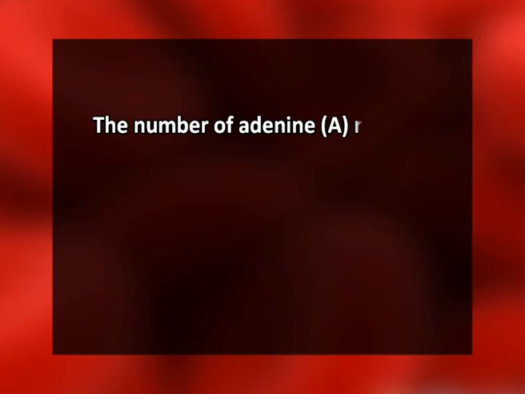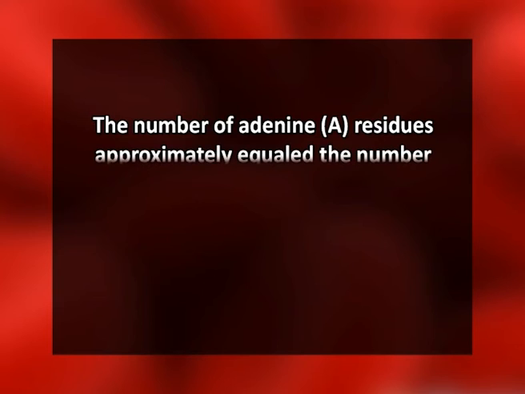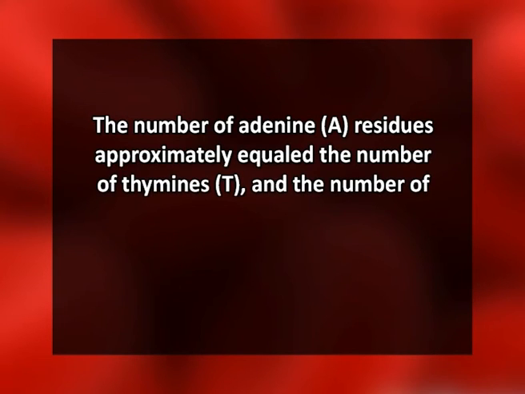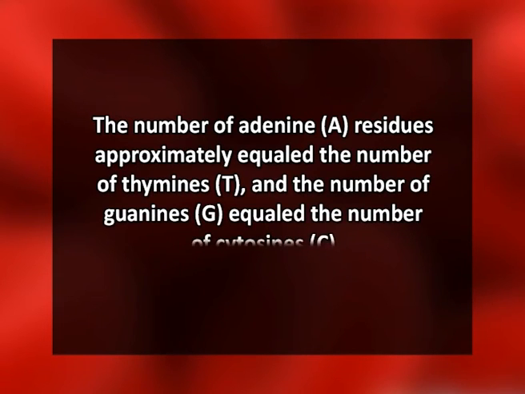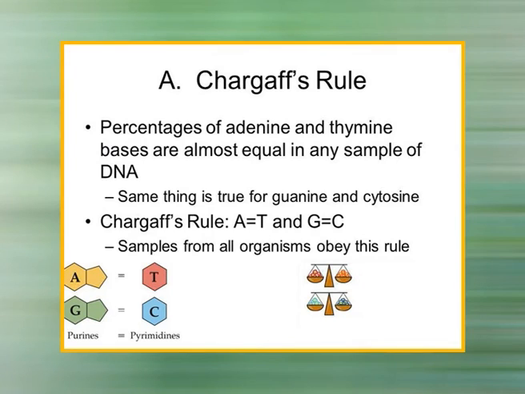In every species he studied, there was a regularity in the base ratios. The number of adenine, that is A, residues is approximately equal to the number of thymine, that is T, and the number of guanines, G, is equal to the number of cytosines, that is C. The A equals T and G equals C equalities became known later as Chargaff's rule.